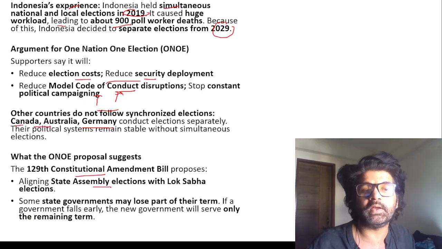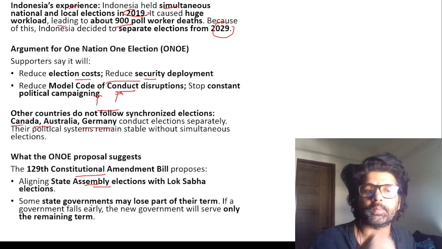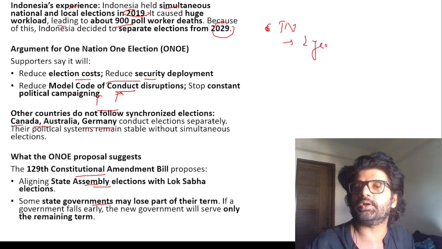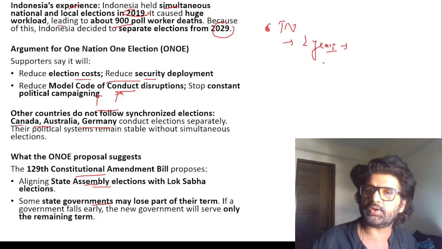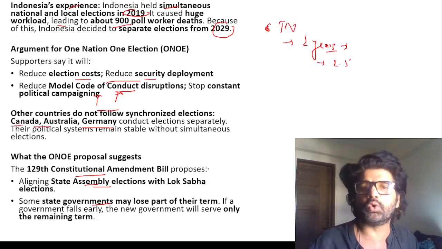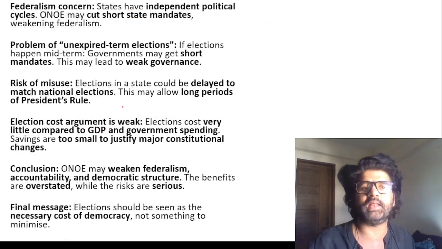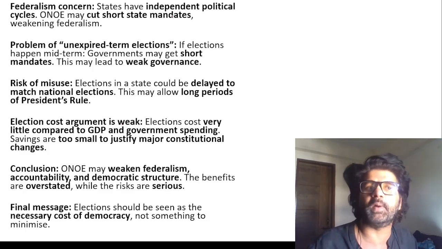129th constitutional bill talks about aligning state assembly elections with Lok Sabha. Some state governments may lose part of their term. Let's say the state government of Tamil Nadu has been there for 2 years, then they lost their majority, they lost confidence. If another election happens, it will be there for only 2.5 or 3 years, till it coincides with the next Lok Sabha election, which is in a way undermining states' federal authority. That is wrong, because federalism is a part of the basic structure according to the SR Bommai judgment.